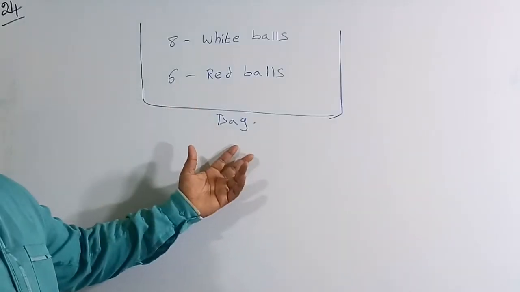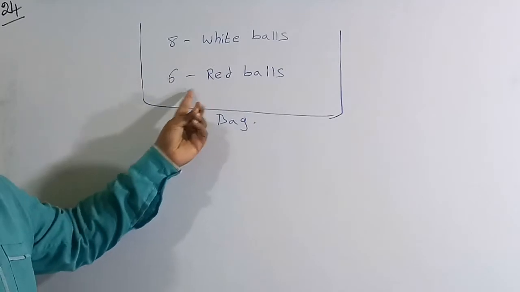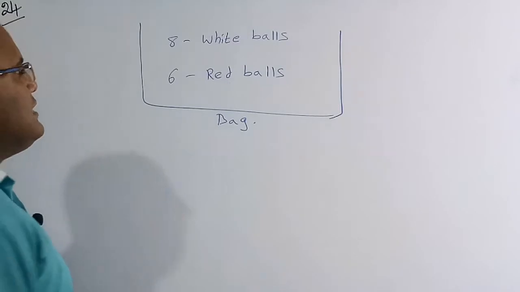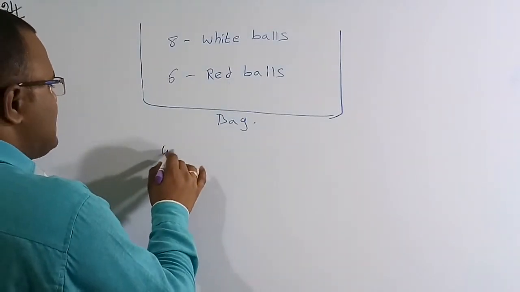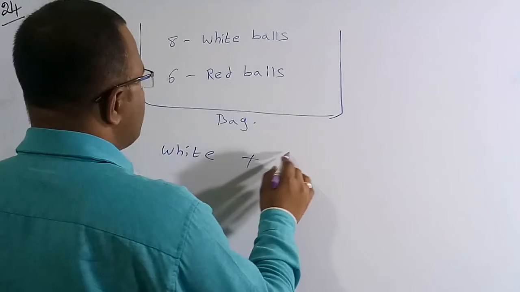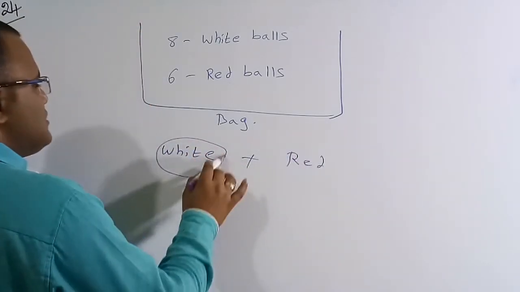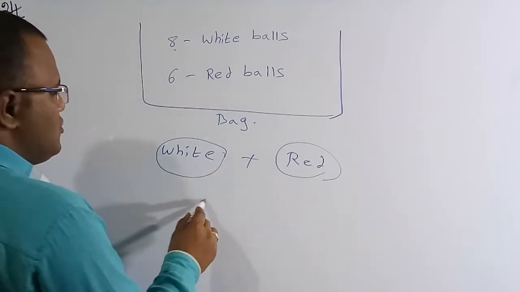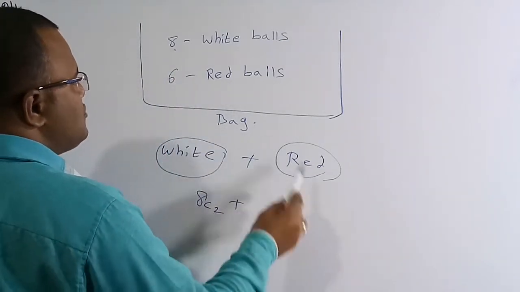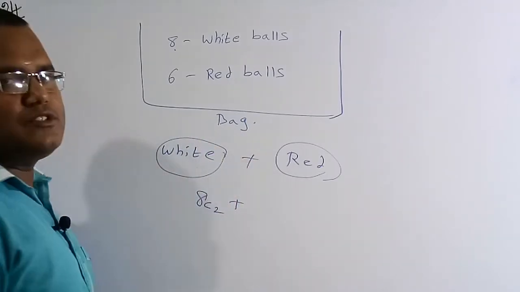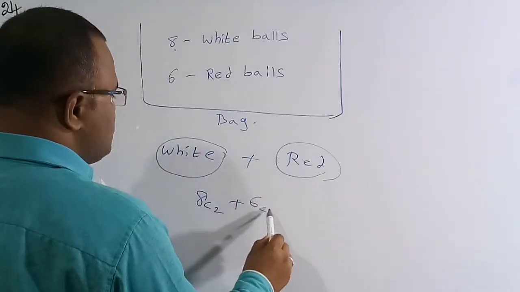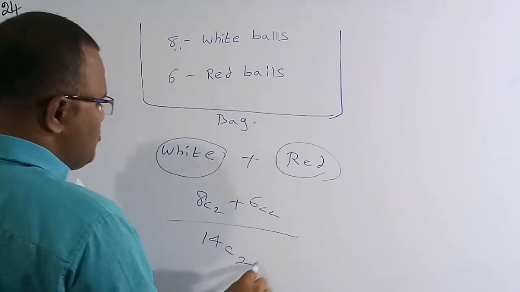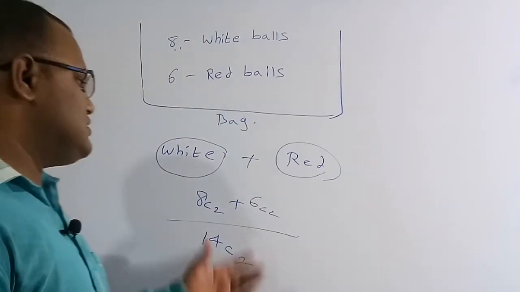So basically there is a bag which is going to contain 8 white balls and 6 red balls. Then the question they are asking, what is the probability of choosing 2 balls of same color? See, the first thing is we can choose either 2 balls of white or we can choose 2 balls of red also. Out of 8 I need to choose 2 white balls, so 8C2, plus from 6 balls I need to choose 2 balls of red color, which is 6C2, by overall 8 plus 6 is 14. So out of 14 I need to choose only 2 balls. Therefore 14C2. So this is the net probability.